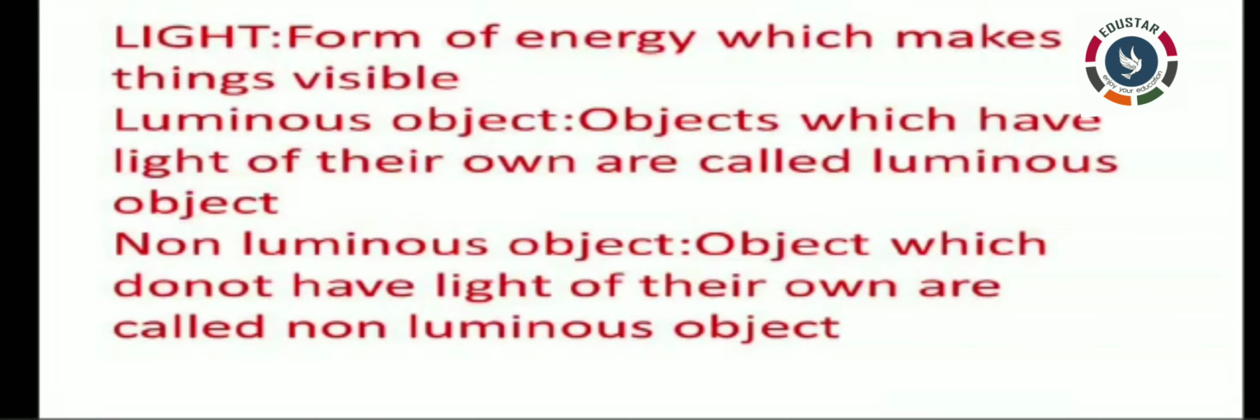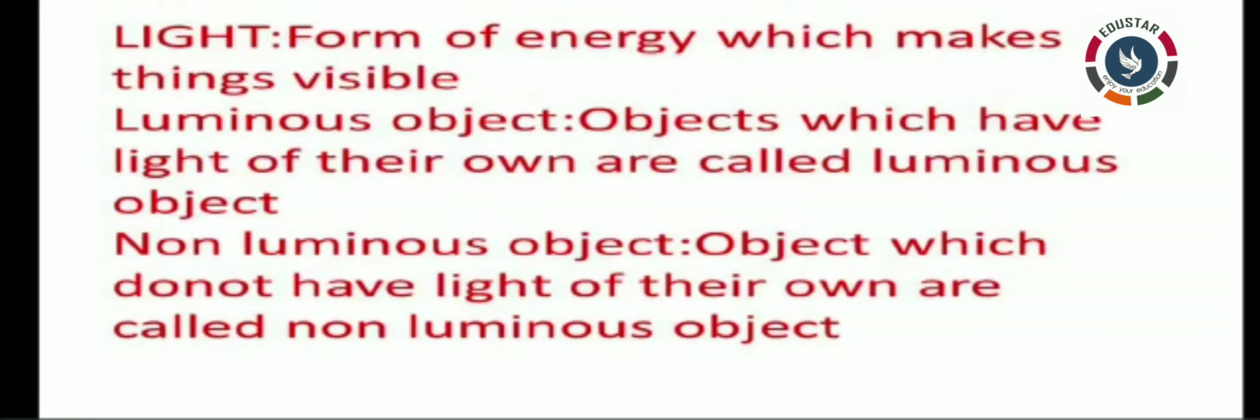So now we are going to write the definitions. First one is light. Use black stick pen to write the heading. Light is the source of energy which makes things visible. So this is the content. Use blue pen to write the content. Leave one line after that.